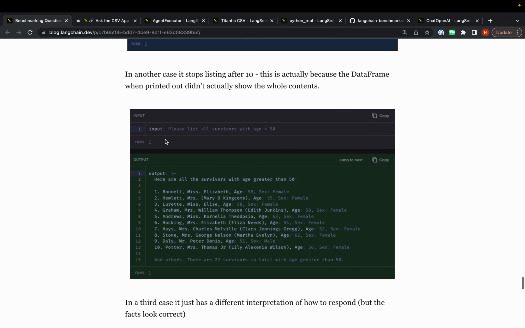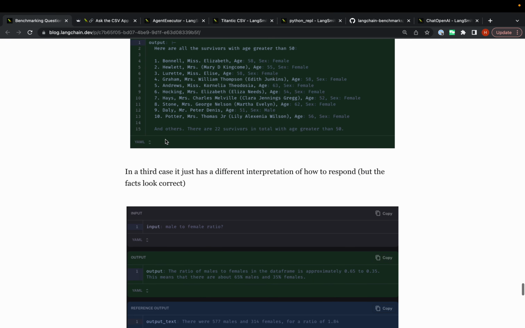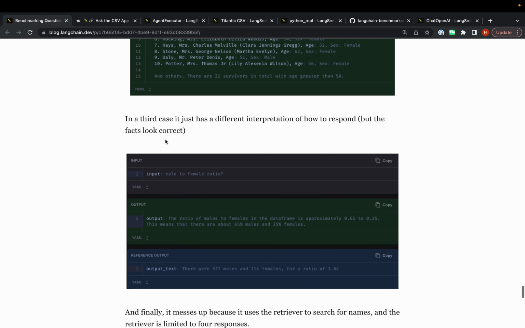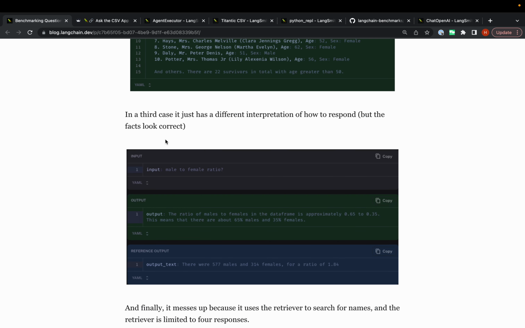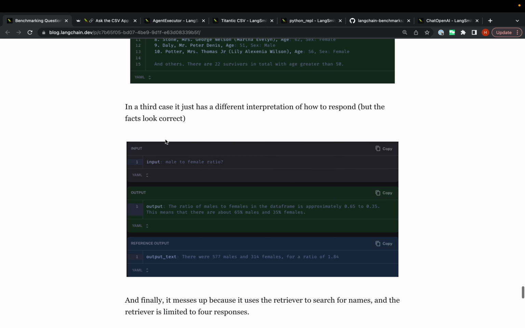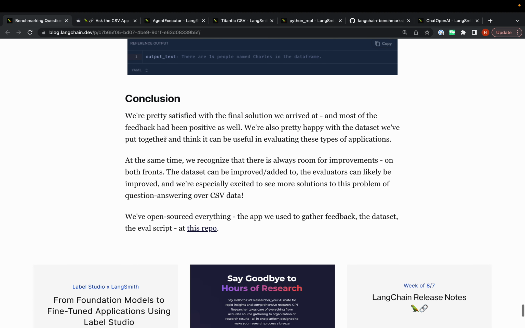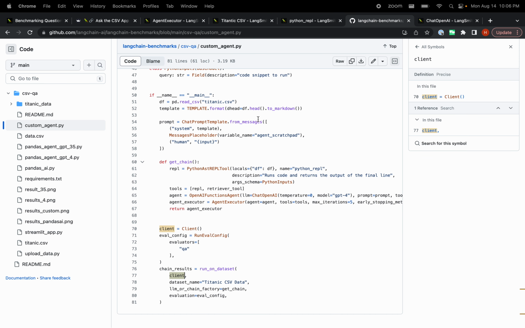We don't think this is perfect. We think this is a step in the direction of adding more rigor and benchmarking, a pretty common use case that we heard a lot of requests for. There's almost assuredly room for improvement. There's room for more data points, room for better evaluation metrics, and, of course, room for better solutions to this problem of question answering. So we'd love any and all contributions. Hopefully it's pretty easy to contribute to either this benchmarking repo or LangChain itself.